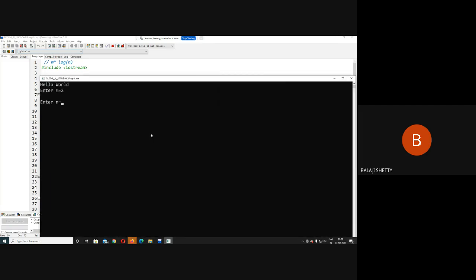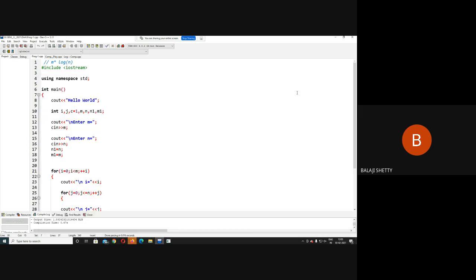Suppose 2 log n, let's take n as 8. Base 2, 4, 2, 8. Here n into log n always means 3 times 2 is 6. Again base 2, 4, 2, 8. Okay, so in this way you get the output. This is a program for n into log n complexity.